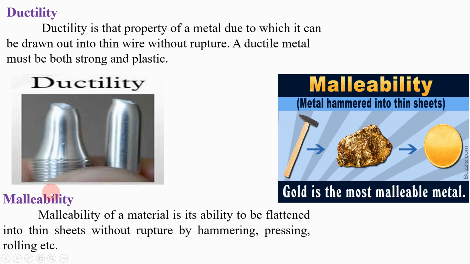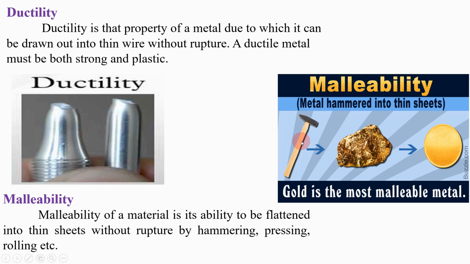Now let us come to malleability. Here I am talking about the image first. See guys, metal hammered into thin sheets. This is a hammer, this is your gold, the material which is called gold, and this is a gold coin. You can see here, this is hammer, this is gold, and this is gold coin.